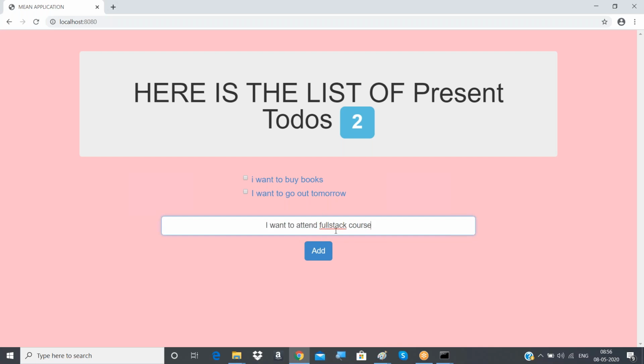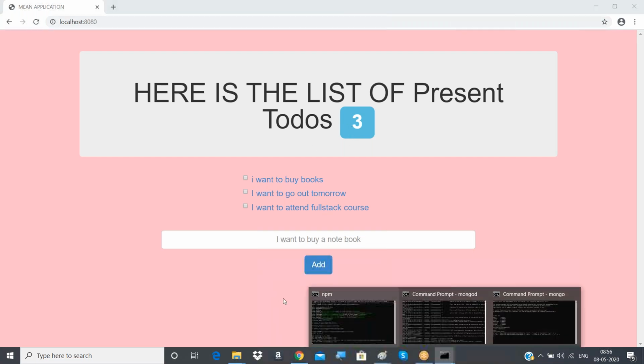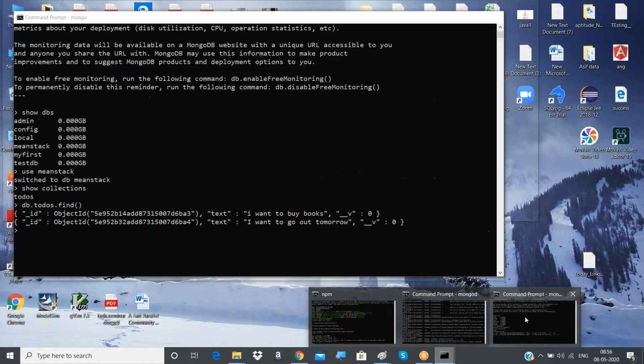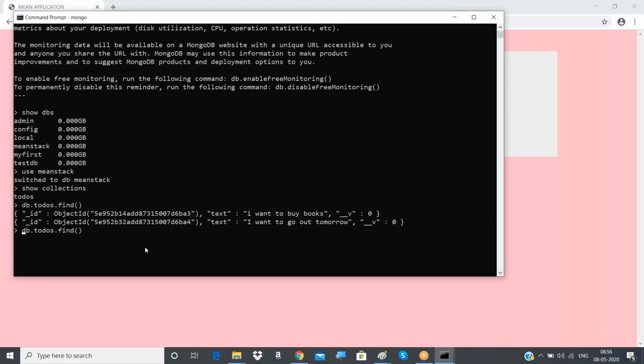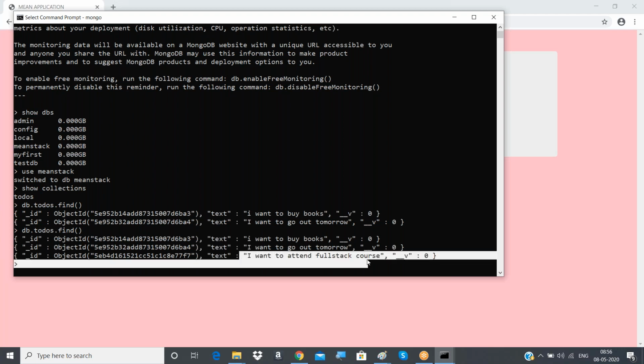Yeah, so I'm just writing something like I want to attend full stack course here, then add it. Is it populated in the front side window, right? Yes, it is showing here, 3 are added. But what I am telling is that the backend also will definitely be updated here. So if you have doubt, just do this and observe. Are we able to find this in the backend, in the database also, right?